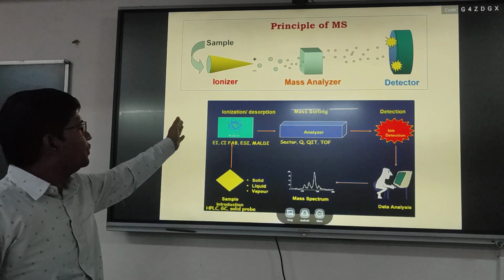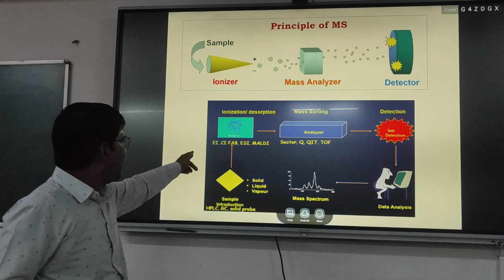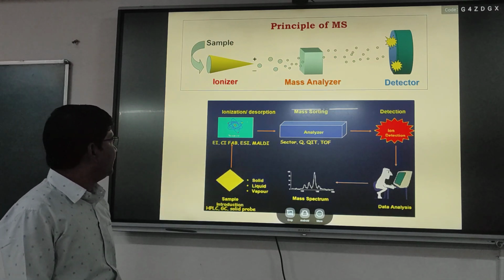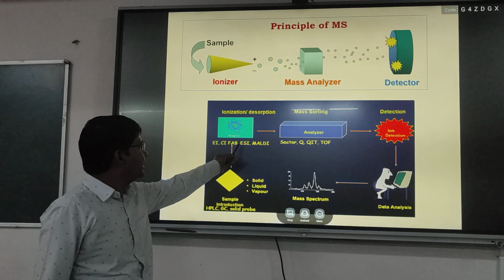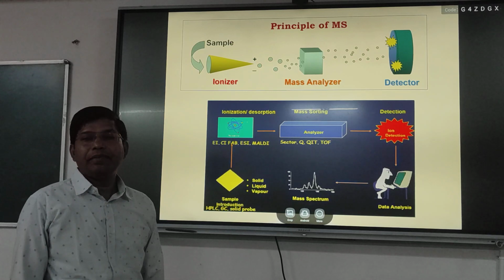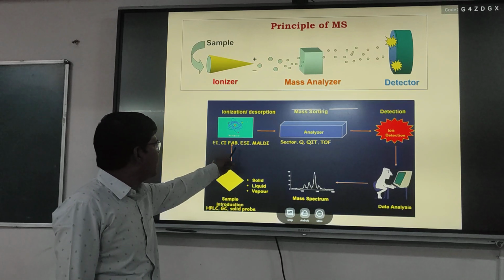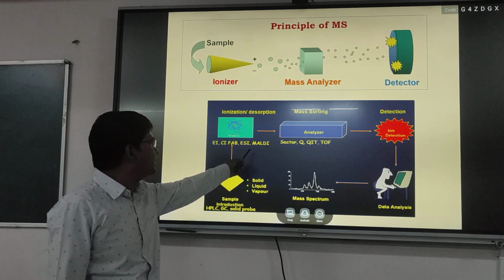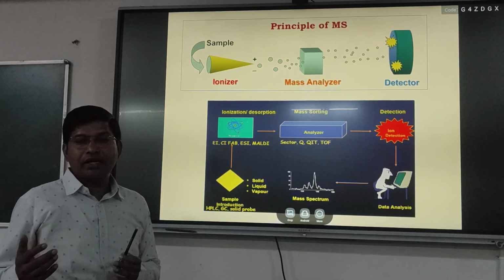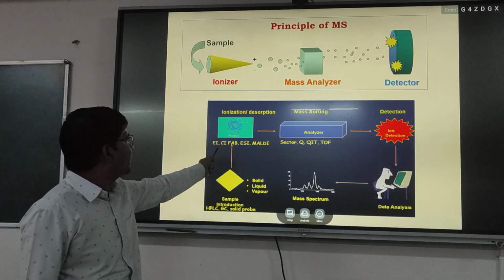Generally, the ionizers we have are EI, electron ionization; CI, chemical ionization; fast atom bombardment; ESI, electrospray ionization; and MALDI, matrix assisted laser desorption ionization. These different types of ionization are techniques present in the ionizer part, which is the first component of a mass spectrometer.